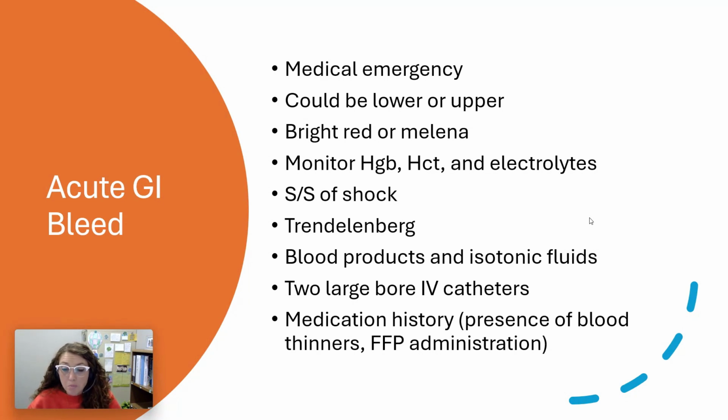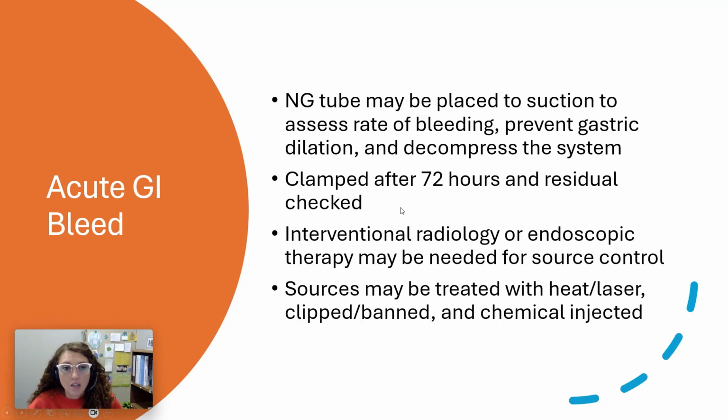That's obviously a big key component that you're looking at with so many individuals. If they are on a blood thinner, think about how difficult it would be to manage that bleed and try to get it to stop. So like I said, an NG tube is something that we could potentially place for these individuals. And that was when we were talking esophageal trauma, but also with an acute GI bleed.